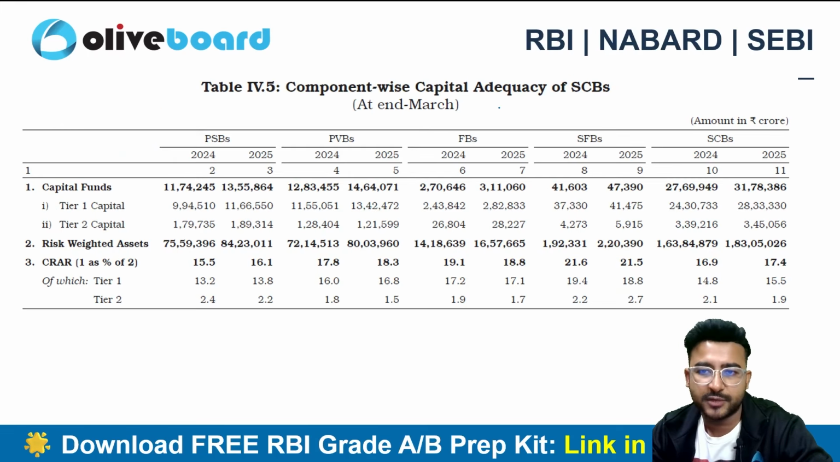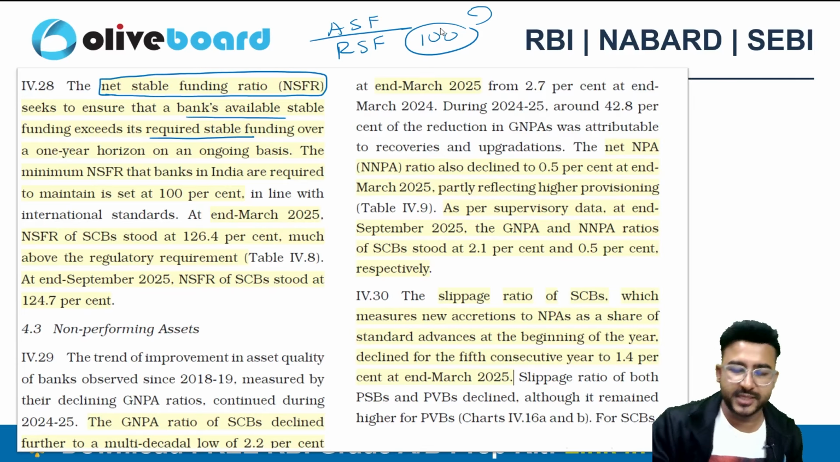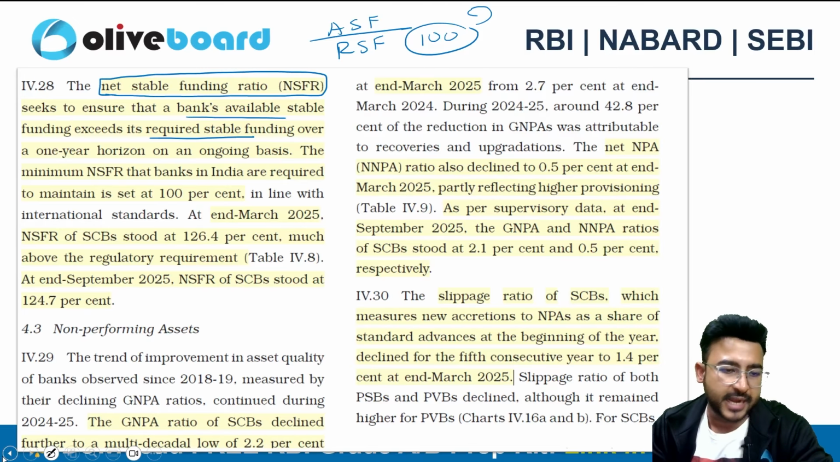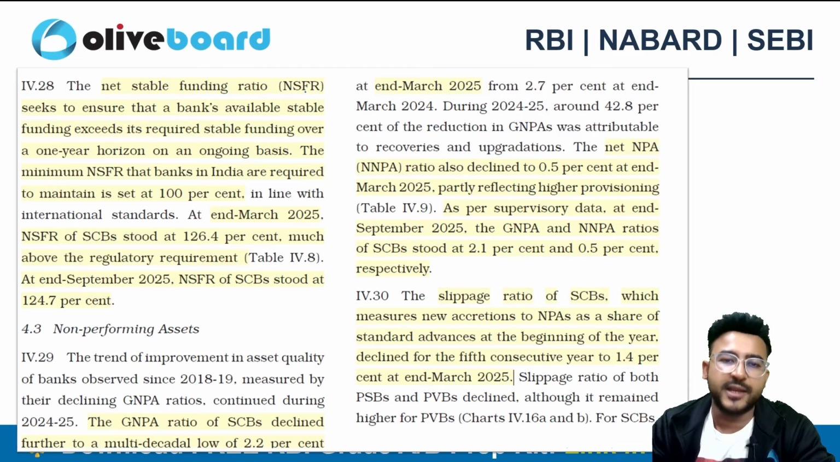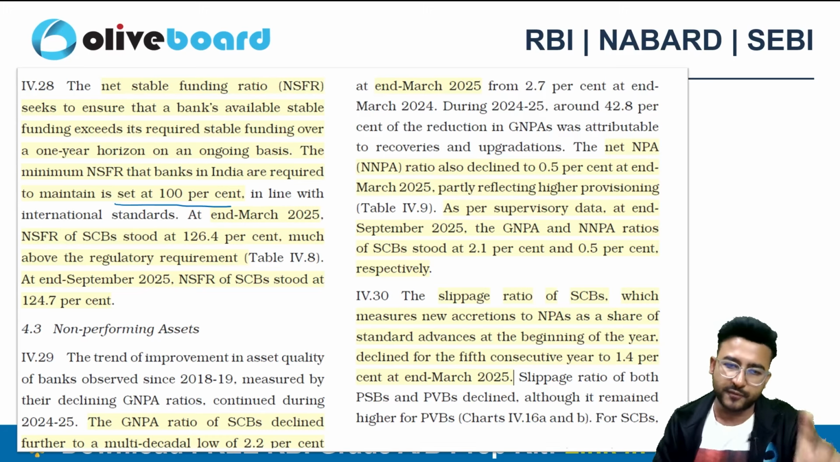How much funds you have in your business, available stable funds, divided by the required stable funds. 100 rupees is the requirement, but you have only 80 rupees. You might be having only 80 rupees in your business, right? So we can say that your net stable funding ratio is 80% here, but the bare minimum in India as of now is 100%. You need to have at least a net stable funding ratio of 100%.